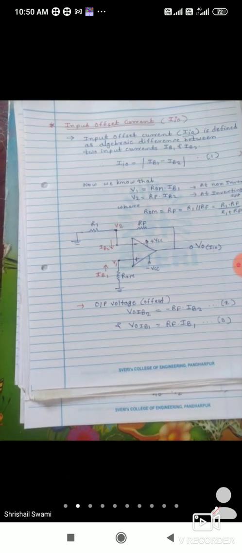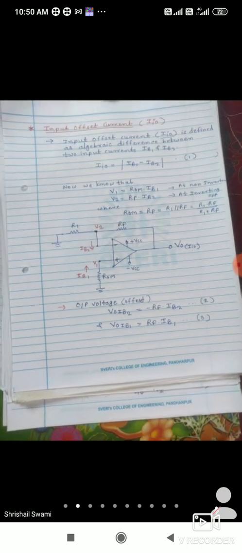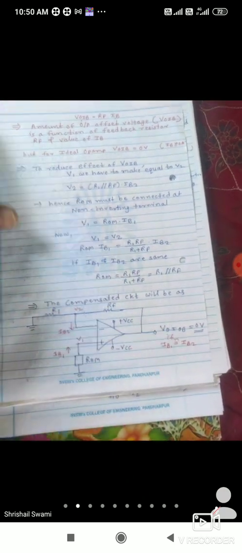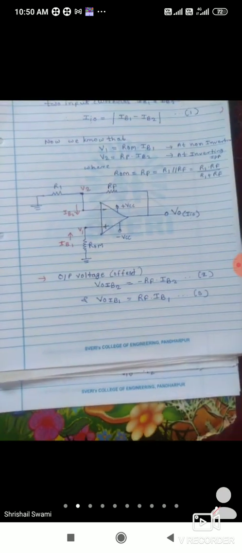So this is equation number 3. The base current is kept as it is. If you refer to the previous equations, I will show how the equations came here. According to these two equations, we have taken minus RF into IB2 and VOIB as RF into IB1. Now put equations 2 and 3 in equation number 1.